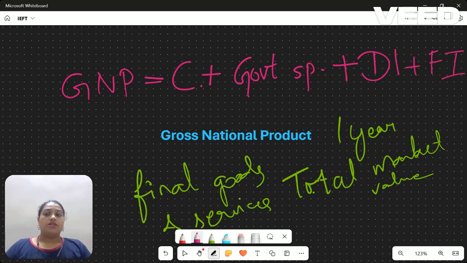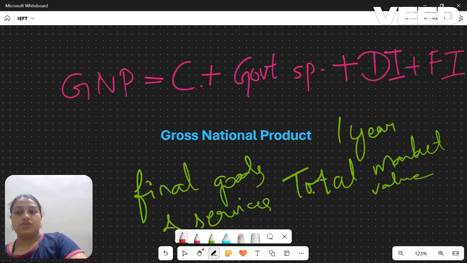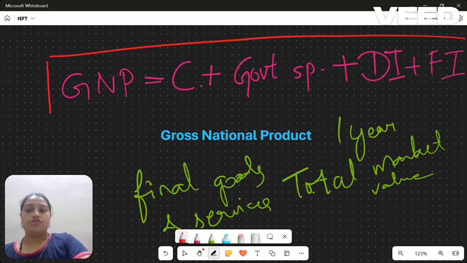So GNP is consumption plus government spending plus domestic investment plus foreign investment. So this is the formula for GNP.